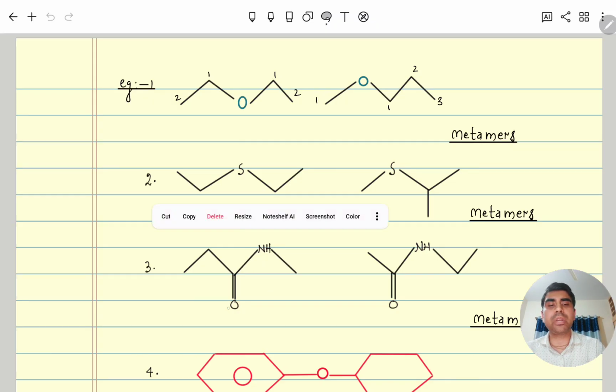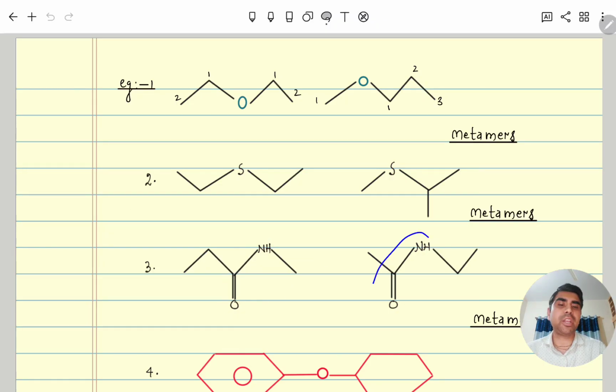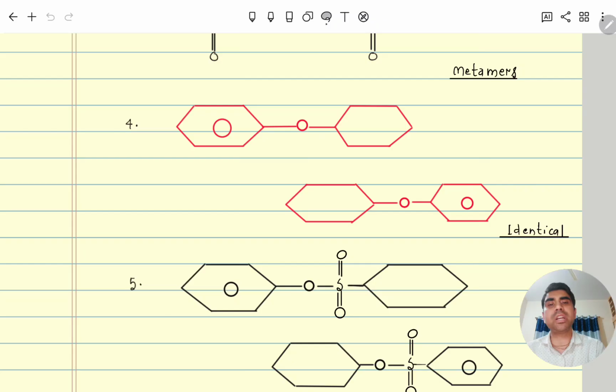Similarly, with respect to NH, primary amine. Here also primary amine. Here we can say amide, and here also amide, 2 degree amide. So with respect to 2 degree amide, both are metamers. Similarly, here you can see one side phenyl and one side cyclohexane with respect to O. Here both are the same right now. Even if we interchange like this,